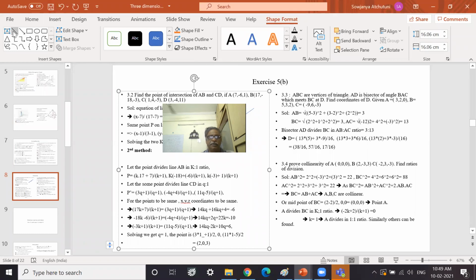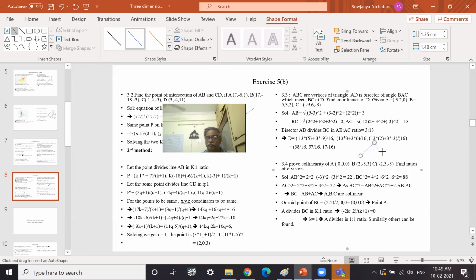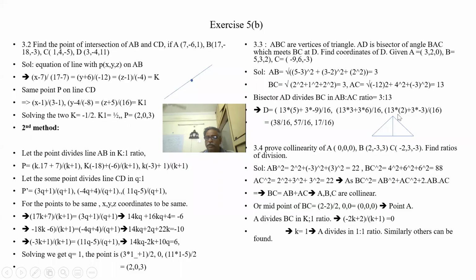Let us see here. We draw a triangle here, and let this be the angle bisector of this angle. Now this point is D. D divides B and C in a ratio equal to AB is to AC.